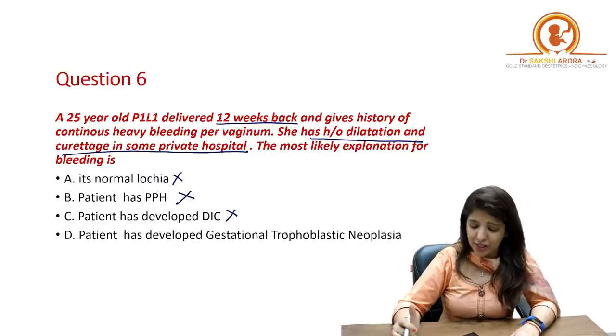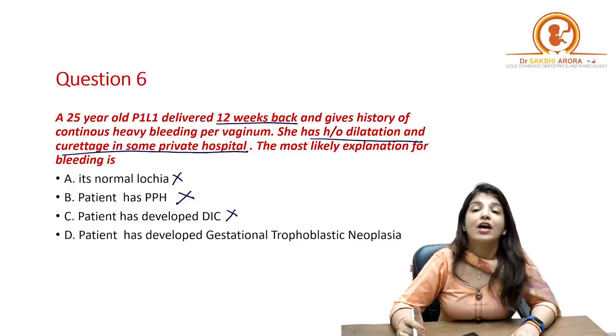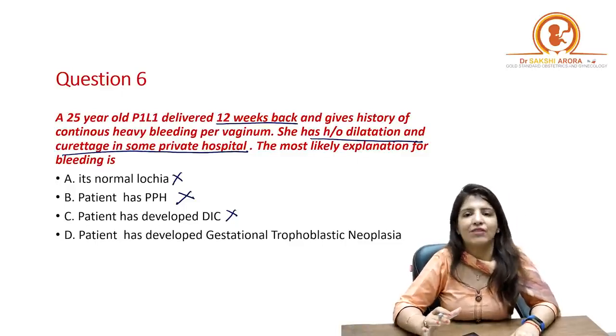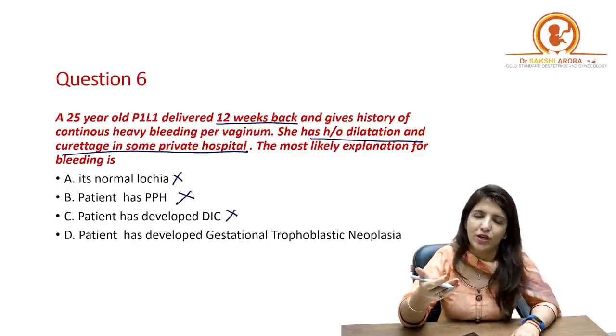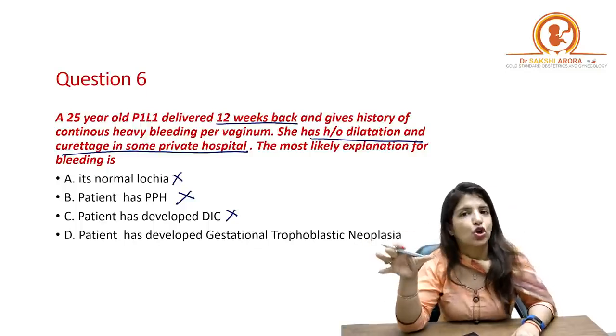Option D is the patient has developed gestational trophoblastic neoplasia. Yes. So most of the times, gestational trophoblastic neoplasias develop after molar pregnancy, and that is why after H-mole evacuation, we do a follow-up with beta HCG levels, right? That's the most common.